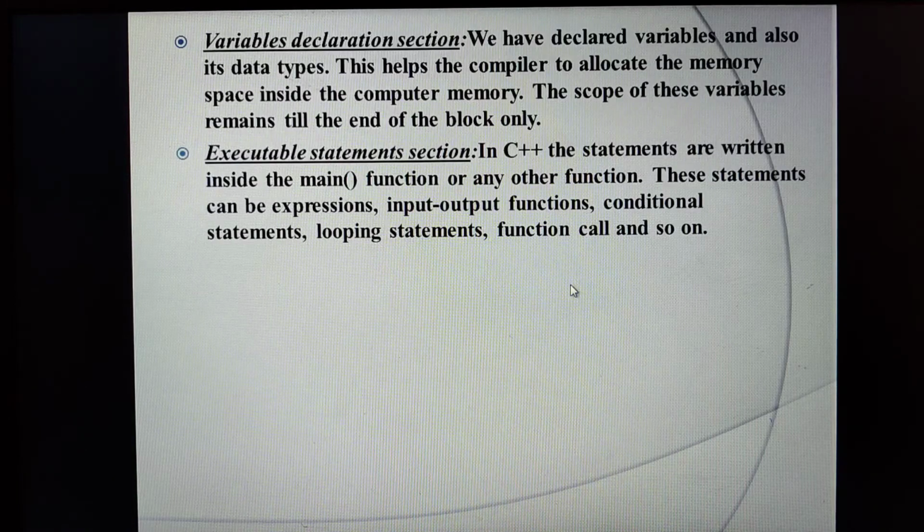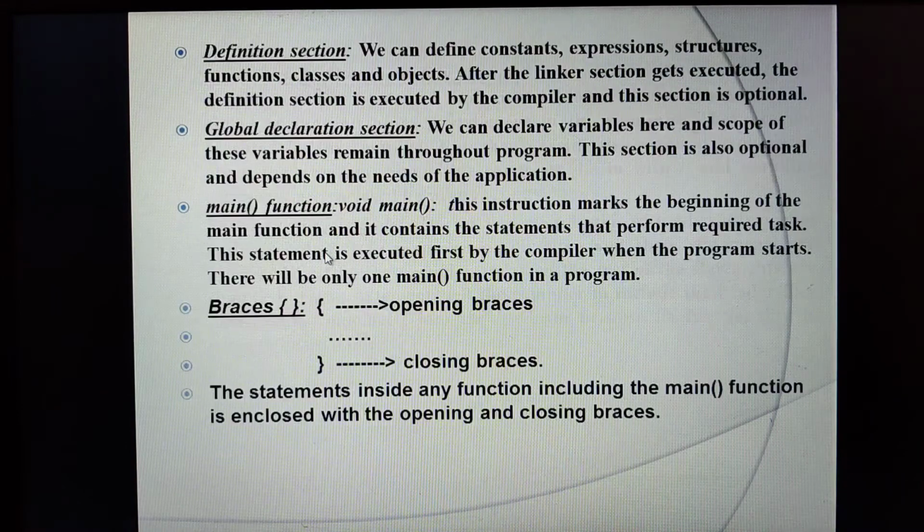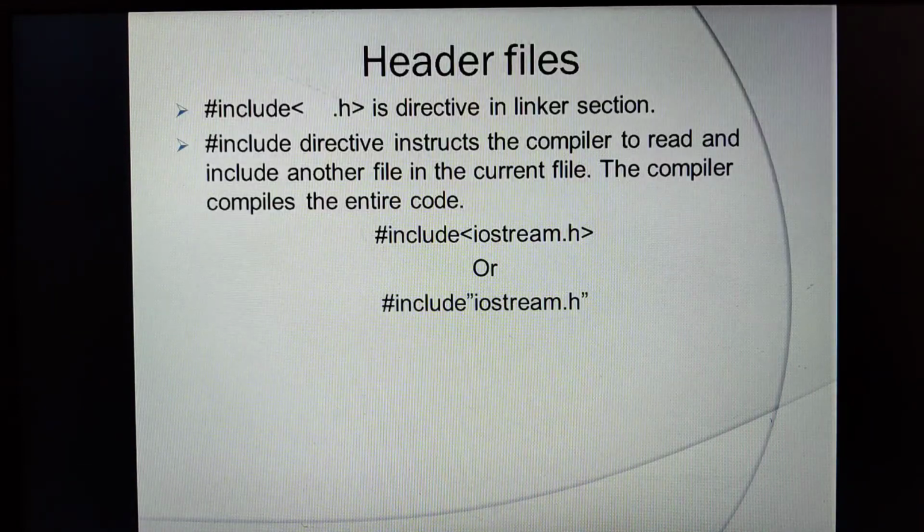So including conio.h and stdio.h means include this file, read what the contents are, and then link it with our main program. That's what #include says. #include is nothing but a preprocessor directive.